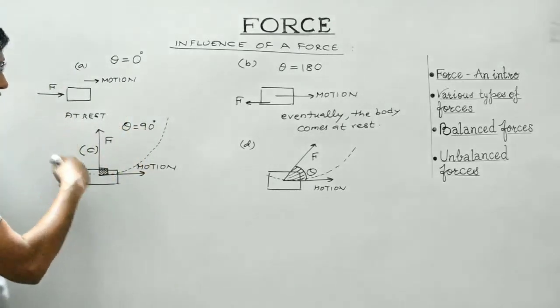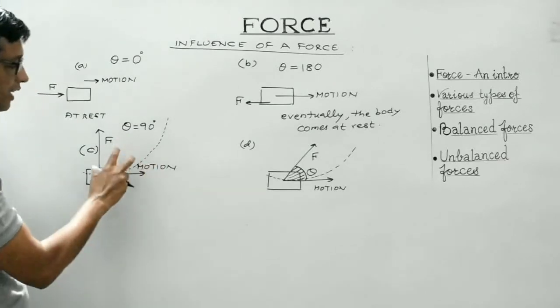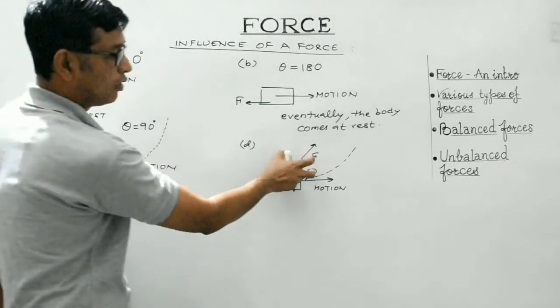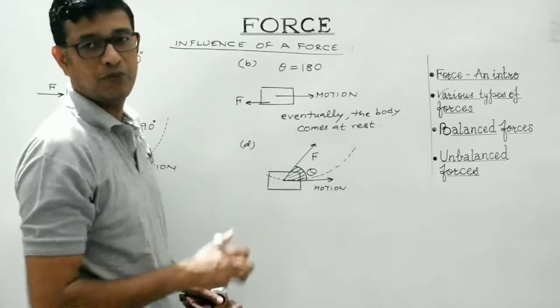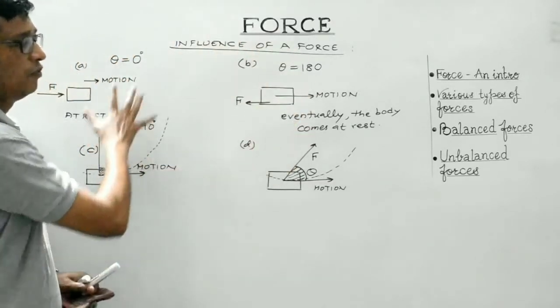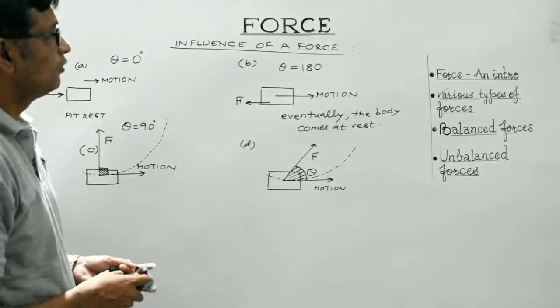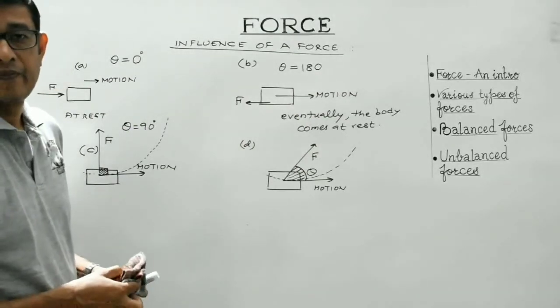In this case, the body will follow a circular path with uniform speed. So it is the case of uniform circular motion, and it will be the case of non-uniform circular motion. Correct, students? So these are the feasible cases. Right? These are the influences of force.